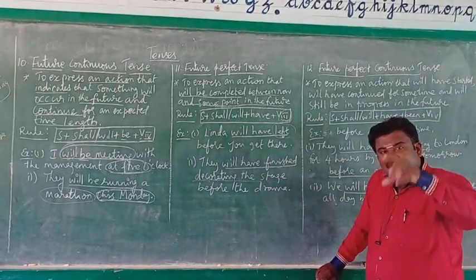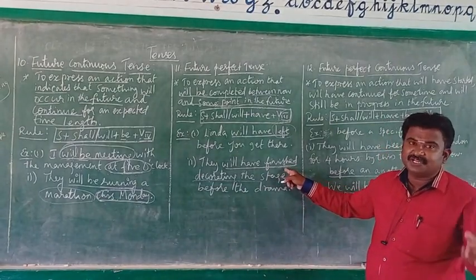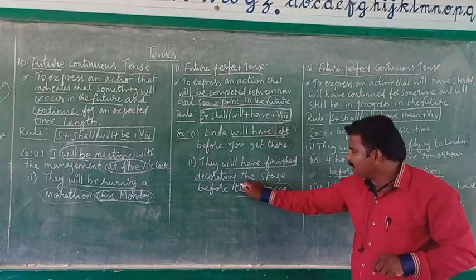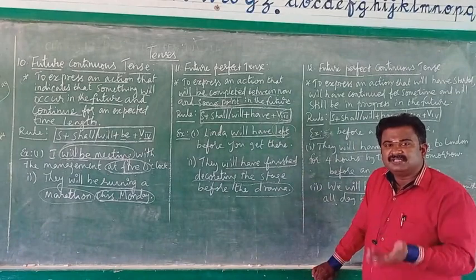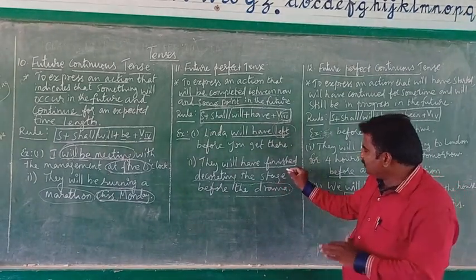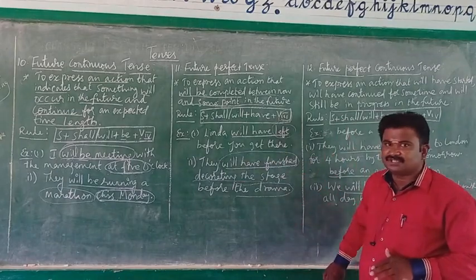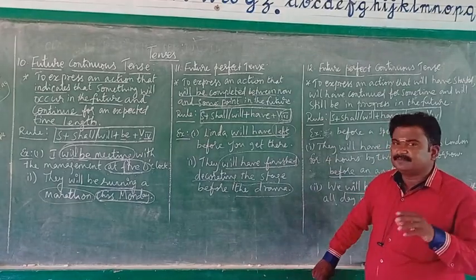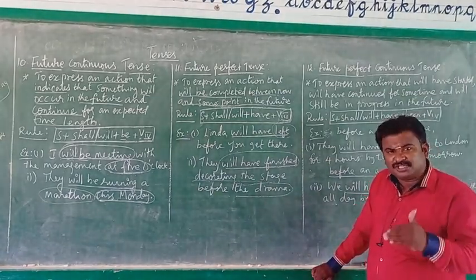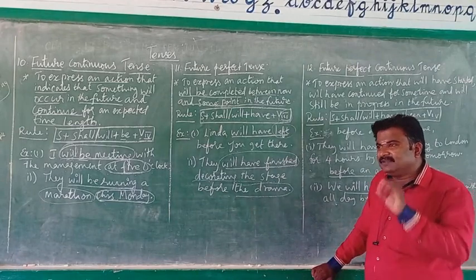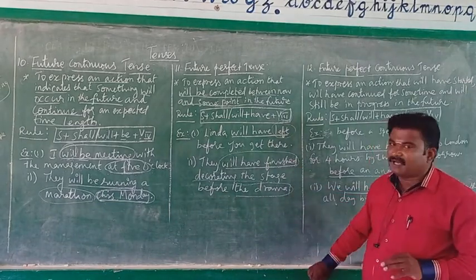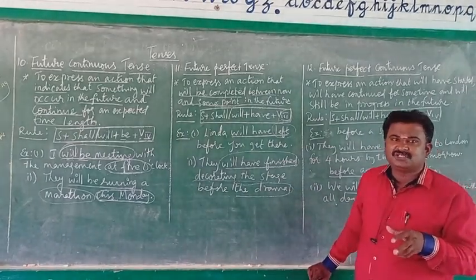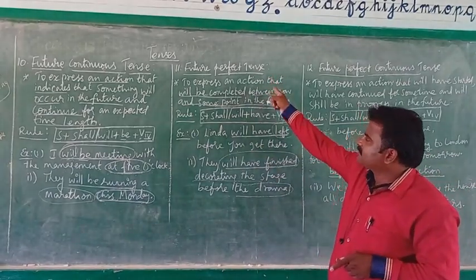It will be initiated in the future. But when will it be completed? Before the drama. So before the play is started, they will have completed their work, that is decorating the stage. So these two actions will be initiated in the future, and also will be completed in the future, at a particular point of time in the future. So to express this kind of situations, we should use the future perfect tense.